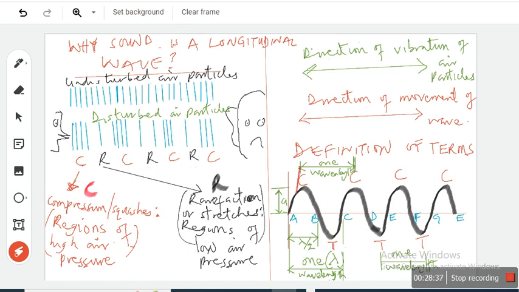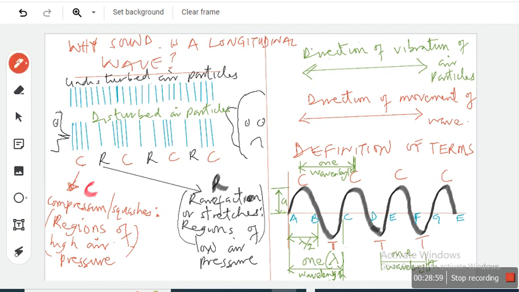From one crest to the adjacent crest is called what? One wavelength. So a wavelength of a wave is the distance from one crest to the next crest, or the distance from one part of the wave to the adjacent corresponding part. This is what I mean.